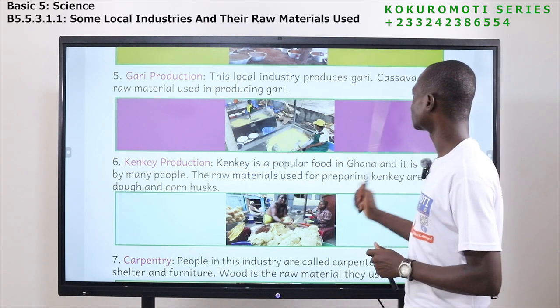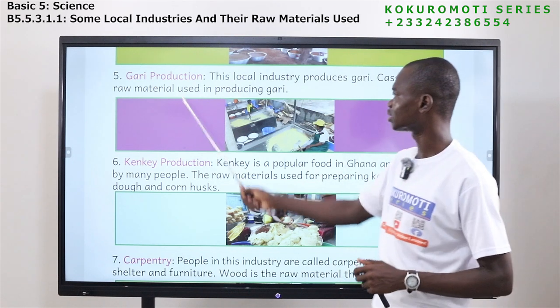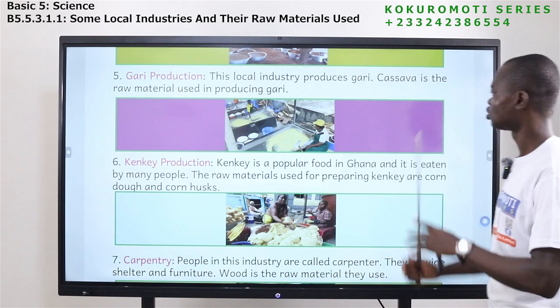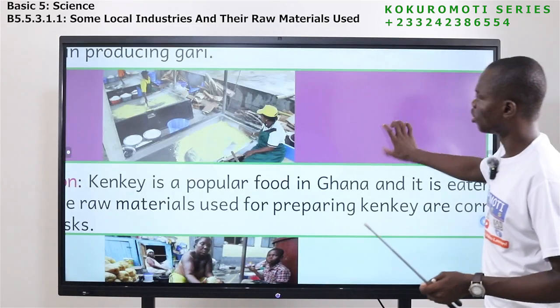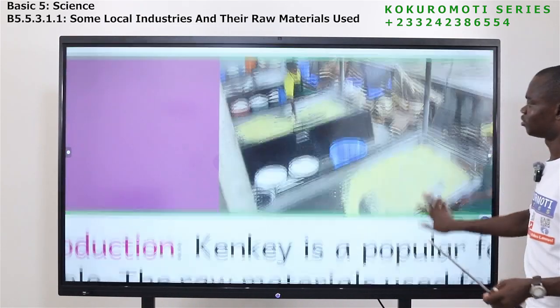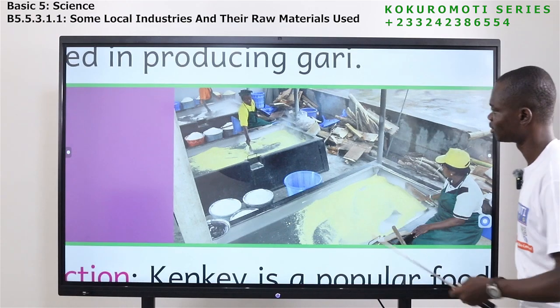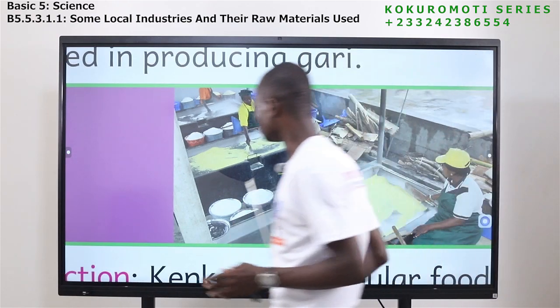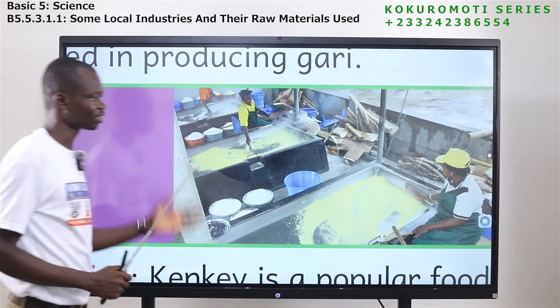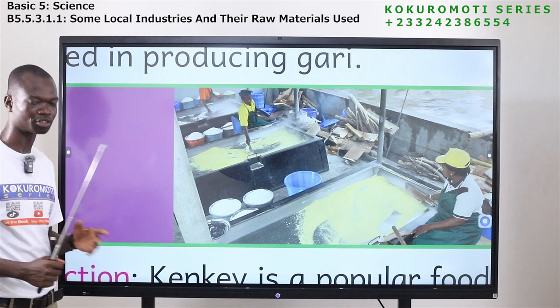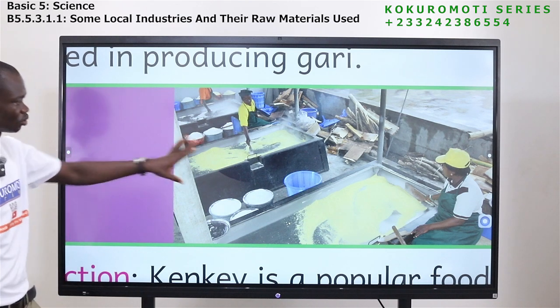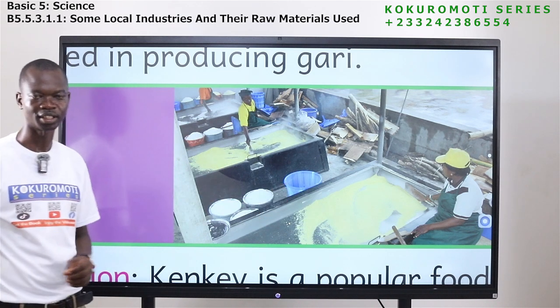Now let's come to the next one, garri production. This industry produces garri. Cassava is the raw material used in producing garri. So we all like garri. You know garri soakings. So this is what they do, the industry. They use cassava as the raw material. So this is how garri is also made.